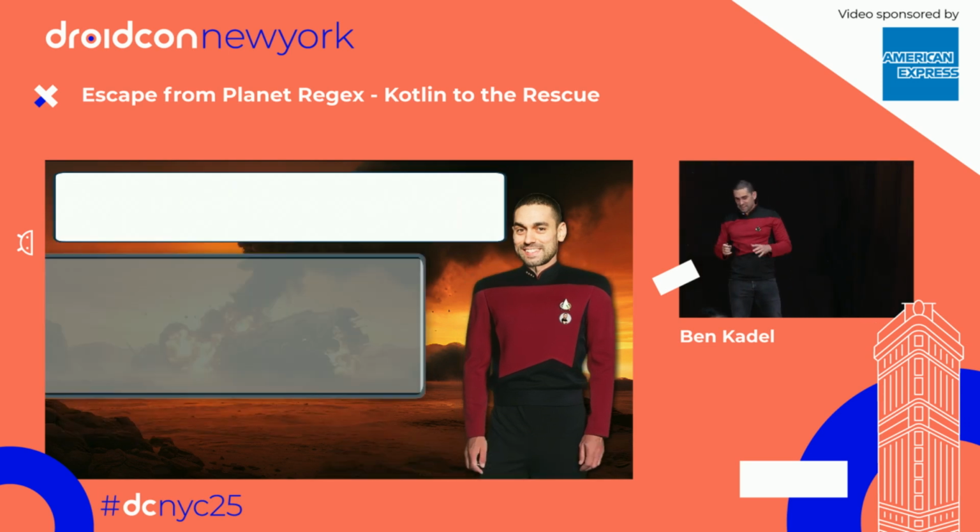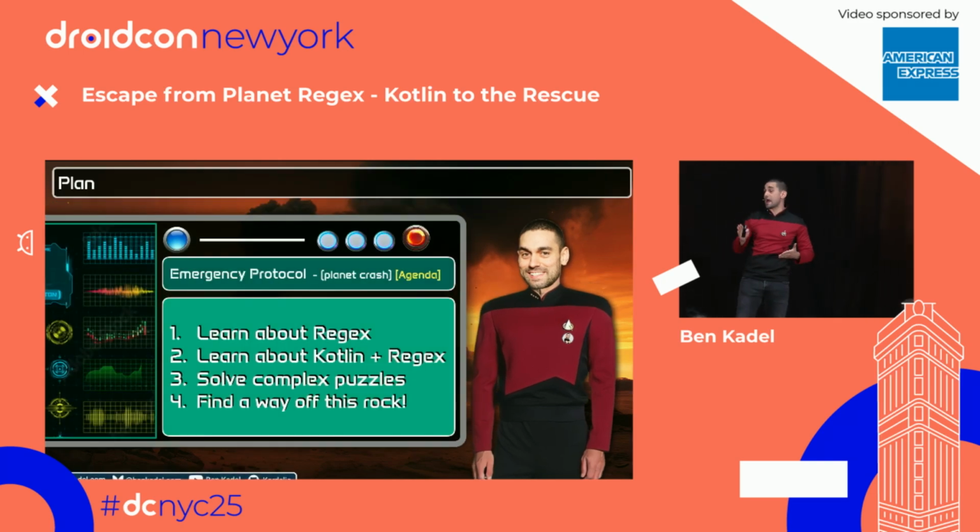Now, back to business. The Federation emergency tablet dictates in a crash landing protocol we're to do the following. One, we're going to learn about regex from the very basics all the way to the meaty advanced stuff. Then, we're going to learn about how you can use regex in Kotlin with the APIs provided efficiently. And finally, we're going to solve some puzzles with those two together. And of course, very finally, we're going to get ourselves off this barren, hot hellscape rock and launch a distress beacon.